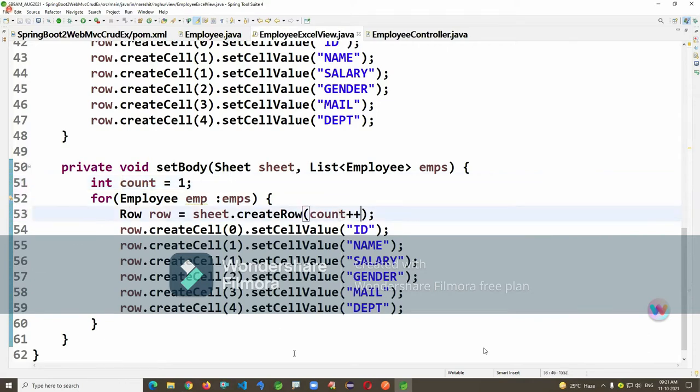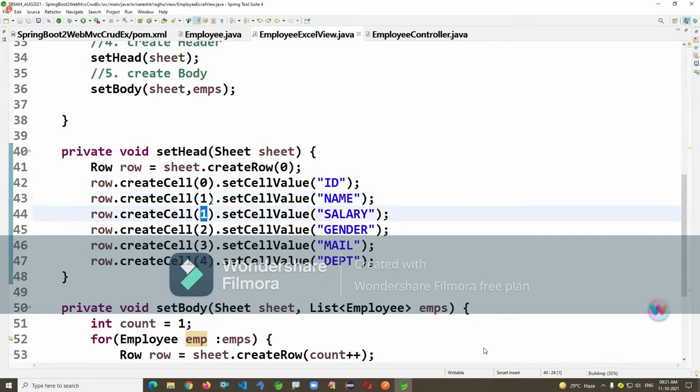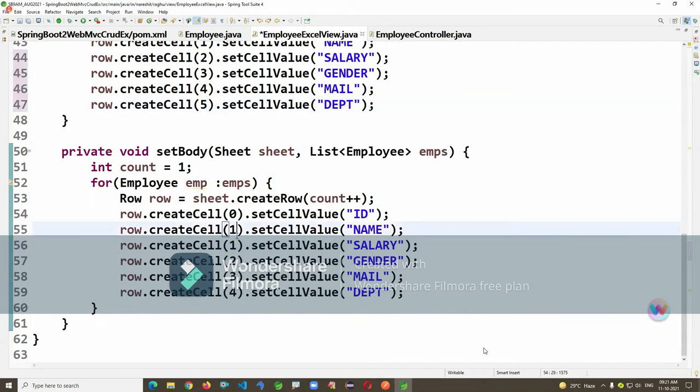How many rows we have, we don't know. Those many objects we are converting here. 0, 1, 2, 3, 4, 5. Now I'm taking the data from here and printing.